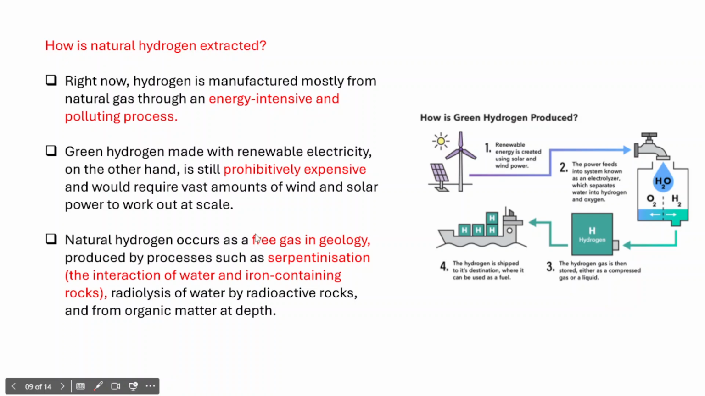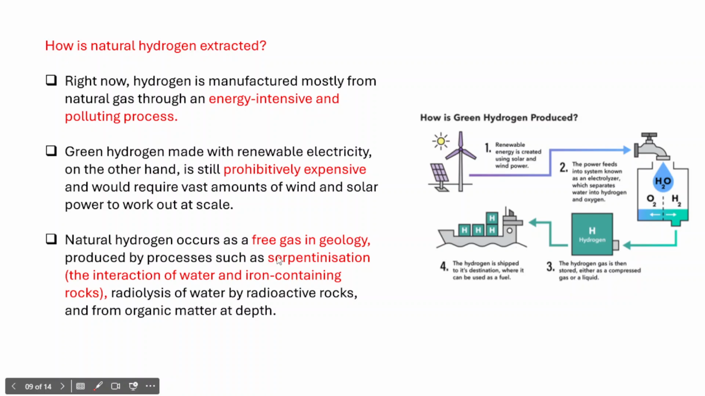So therefore it would require a vast amount of wind and solar power to work out at a scale. However, natural hydrogen occurs as a free gas in geology, right? So within the layers of the planet Earth, natural hydrogen occurs as a free gas. So therefore it will be produced by processes that involve serpentinization.